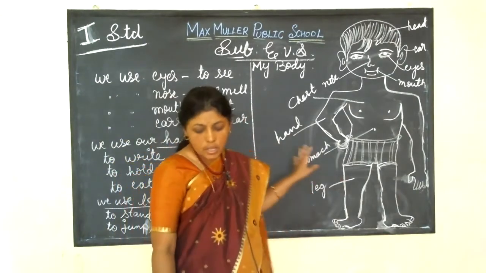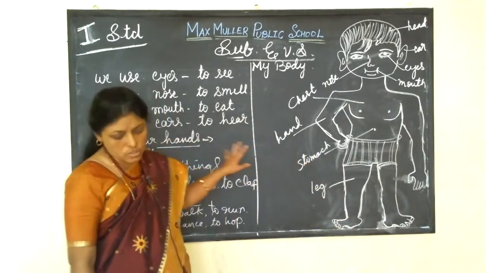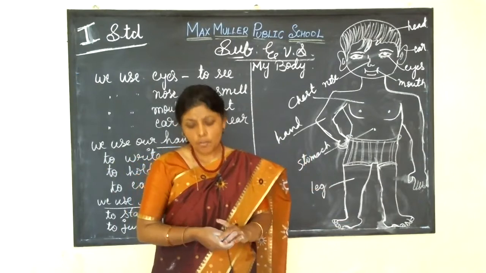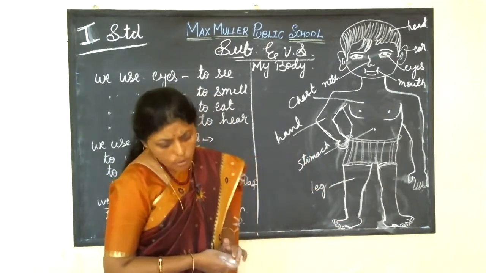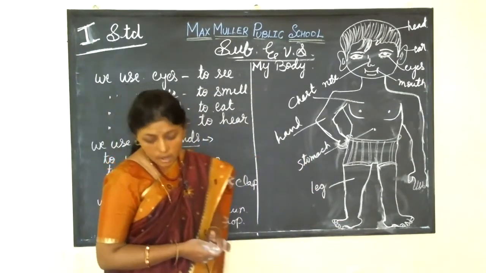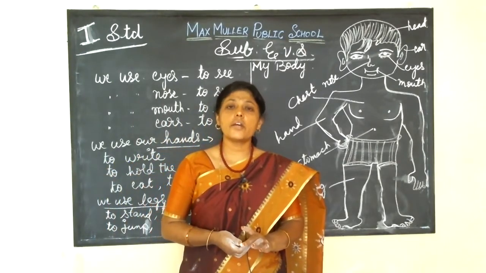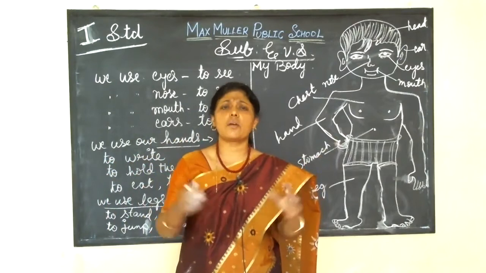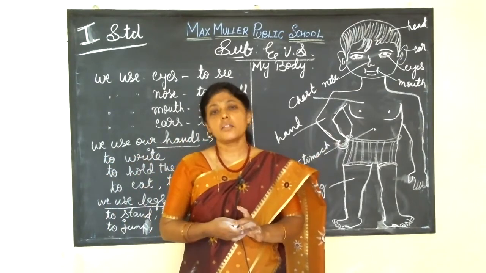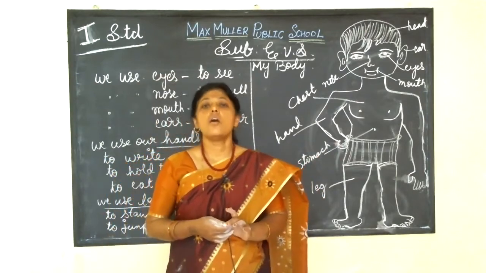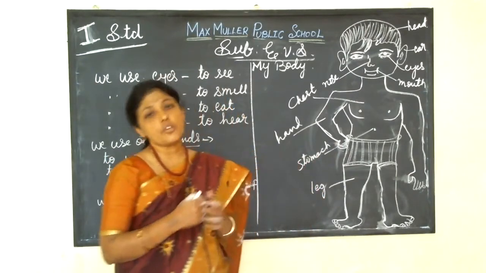Okay, children, see, our body is the most amazing machine in the world. It's so amazing. How do we know it's amazing? What is happening around us? Isn't it, children? Every day something happens around us. So how do we know all these things?